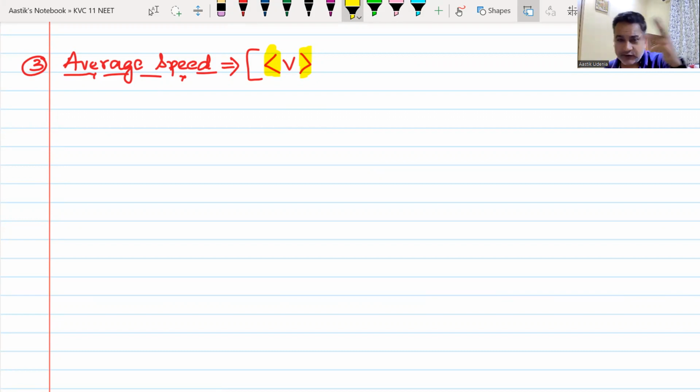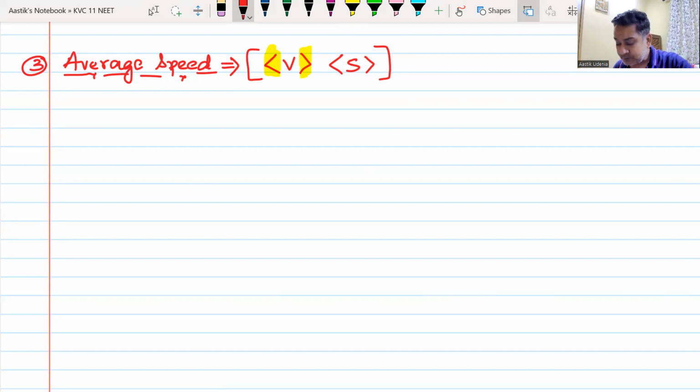They will also use V for velocity, and that will create a confusion because then we start to think of speed as velocity and velocity as speed, which is not correct. So in order to avoid that confusion, I will not use V for speed. I shall use S for speed. And remember, I have not used S for displacement, so that does not create any confusion with speed displacement. I have used delta R for displacement. So my concept remains same.